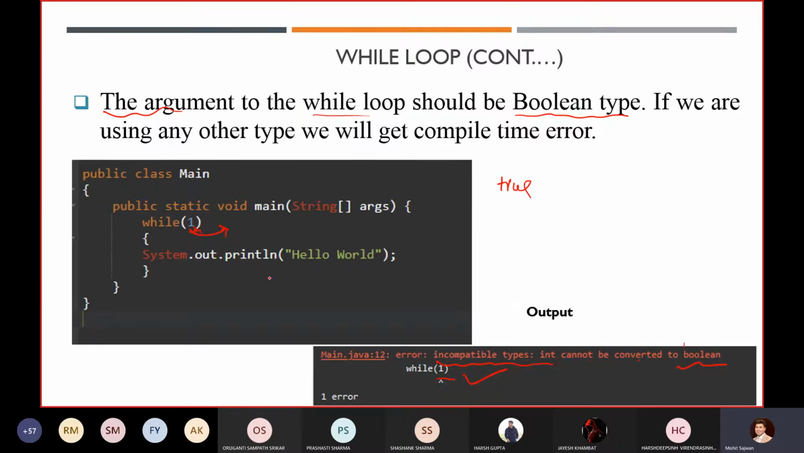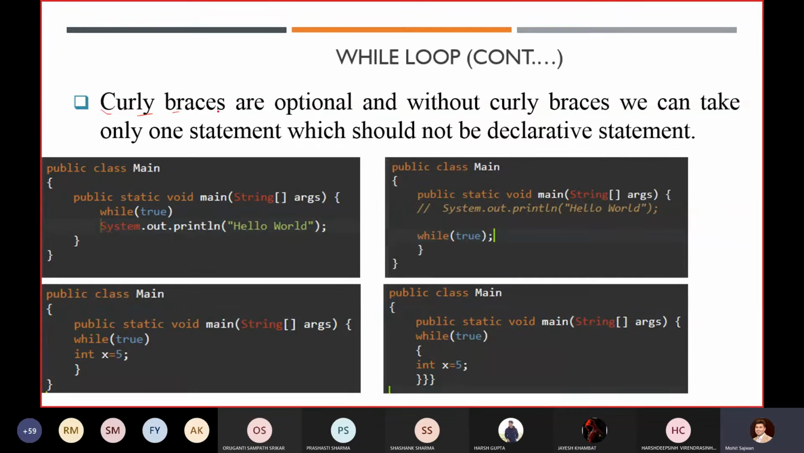If you pass any other value over there, it will give you an error. Similarly, curly braces, like in your if statement, are optional, but again, it will take only one statement. And always remember that this one statement should not be a declarative statement. If you execute the first code, you can see it works fine. Infinitely it will execute Hello World. Why? Because the condition will remain true.